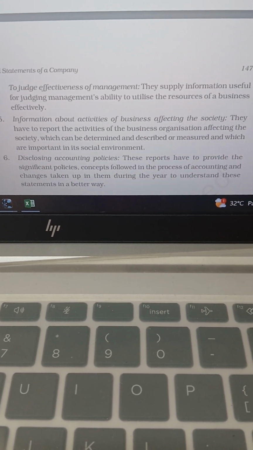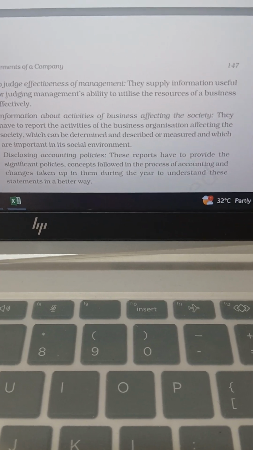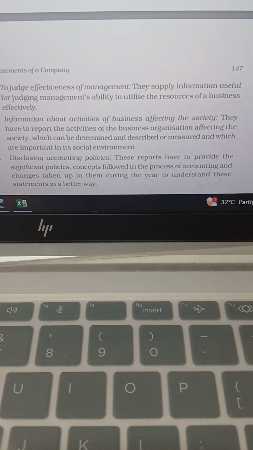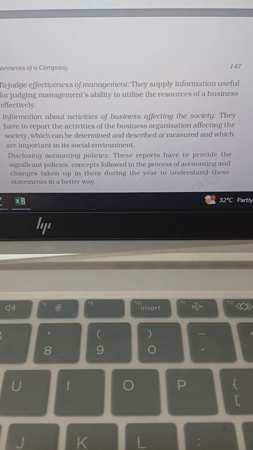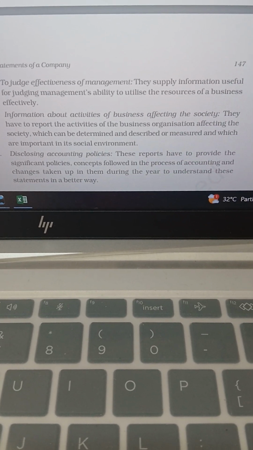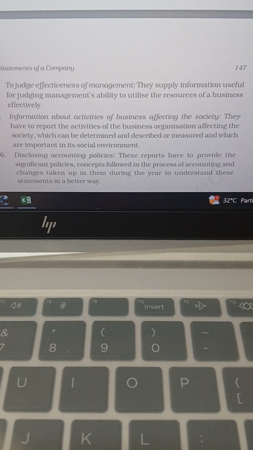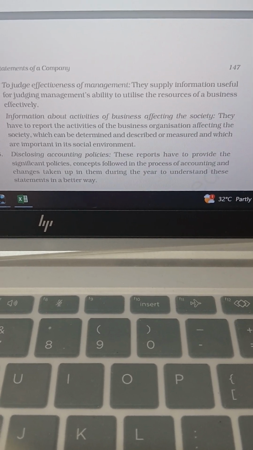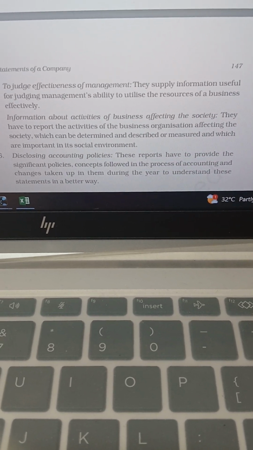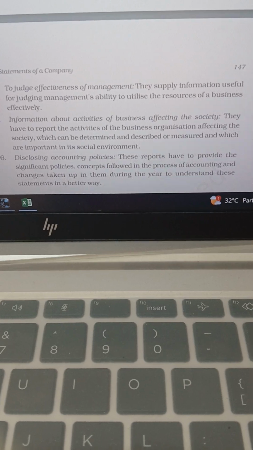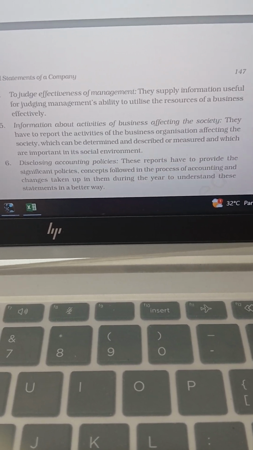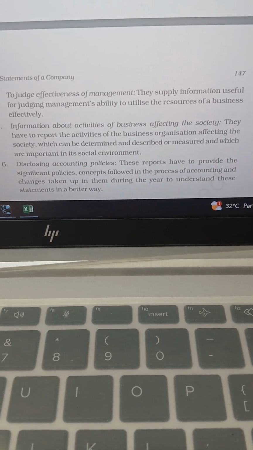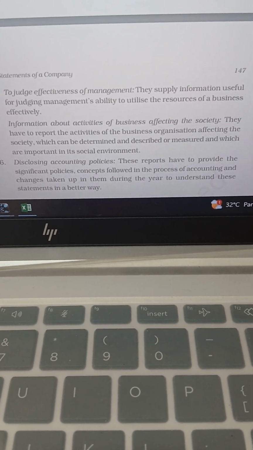Then to judge the effectiveness of management. They supply information useful for judging the management's ability to use the resources of the business effectively. Resources of the business include land, labor, and capital. So the financial statement shows how efficiently and effectively the management has done its work by effectively utilizing the resources.